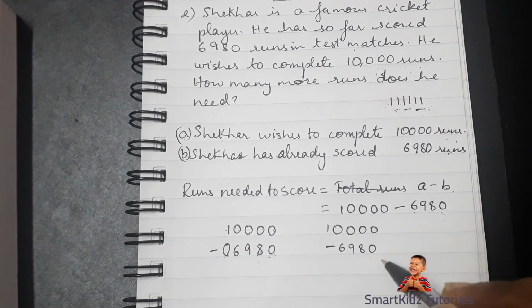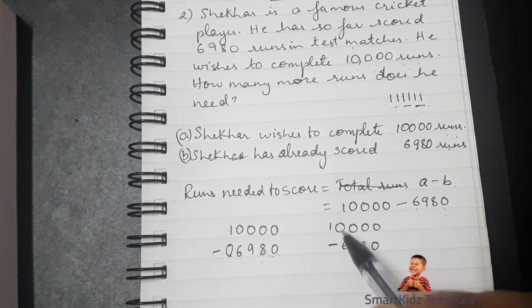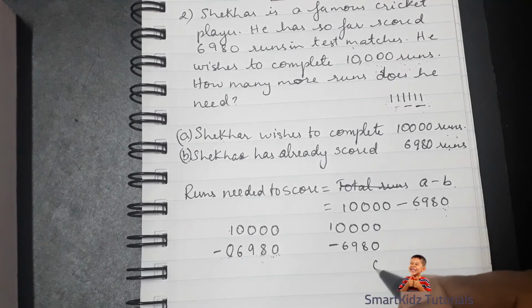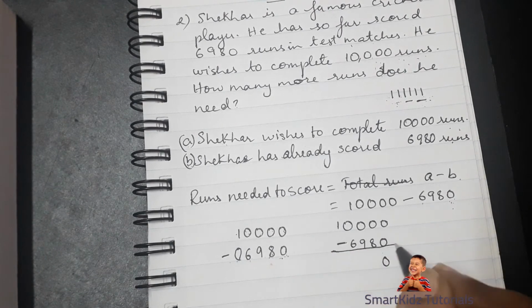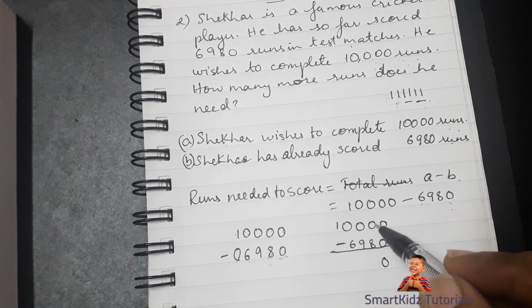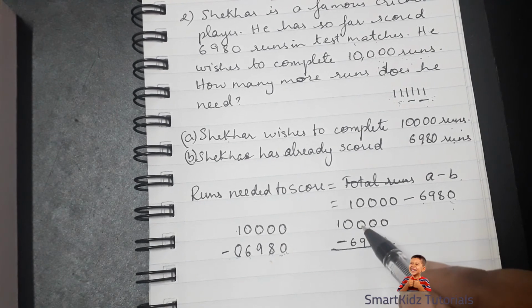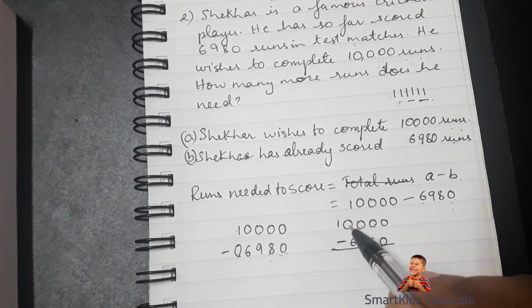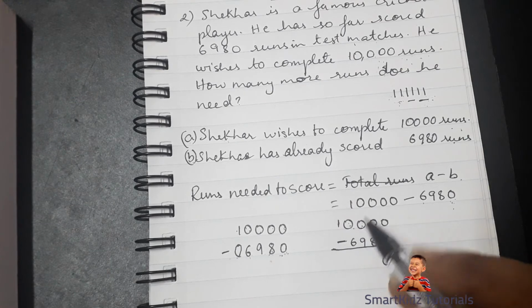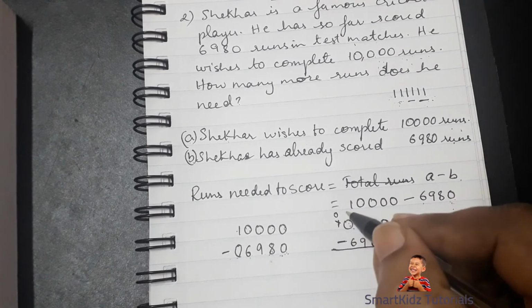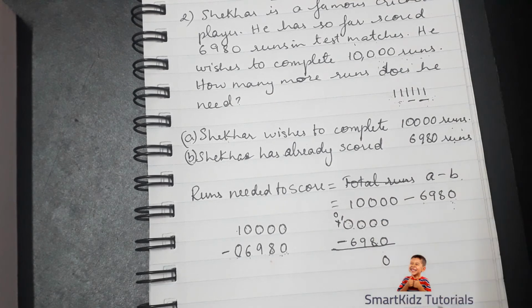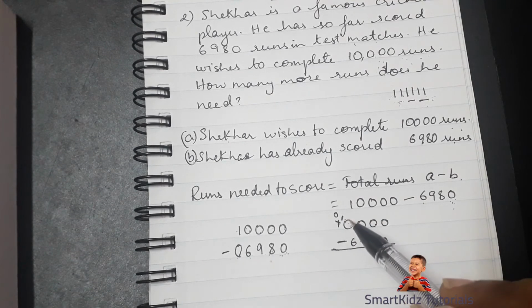Okay. So how do we solve this? I'll place them in their respective places. So 0 minus 0 will give us 0. We'll put a line here to show that we will be getting the total here. Now we have 0 over here and 8. So we can't do 0 minus 8. So we have to look to borrow from its neighbor. But its neighbor also has got 0. So we need to look to borrow from its immediate neighbor, which is this one. But he also does not have anything to give. So we look towards the next neighbor. The next neighbor has got 1. So we take that 1 and that will become 0 then, and we put a 1 over here. When we put the 1 over here, this becomes 10.